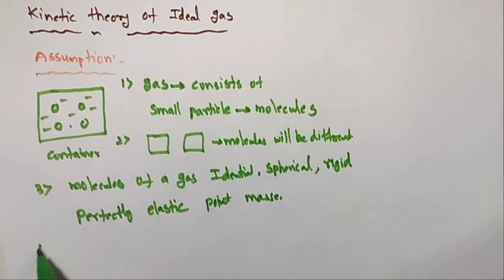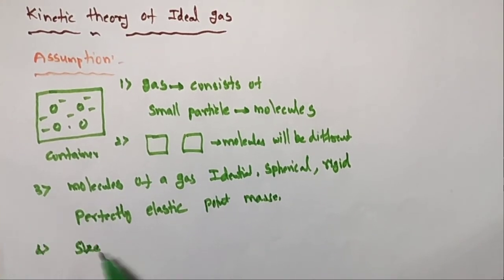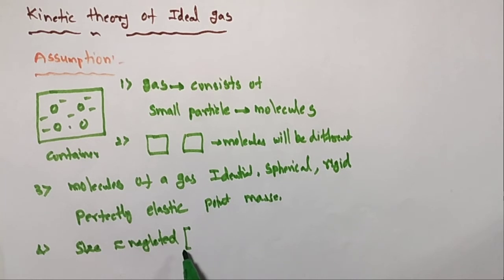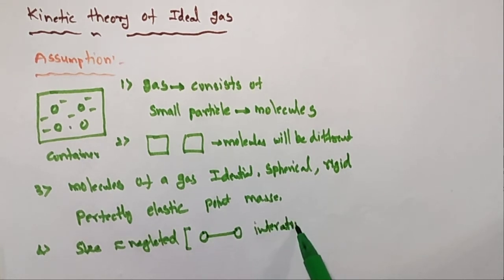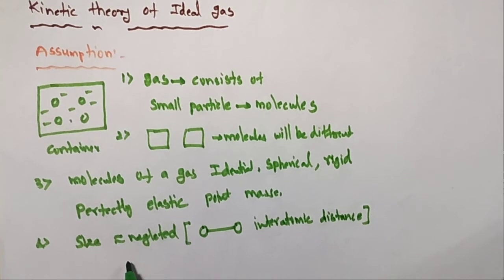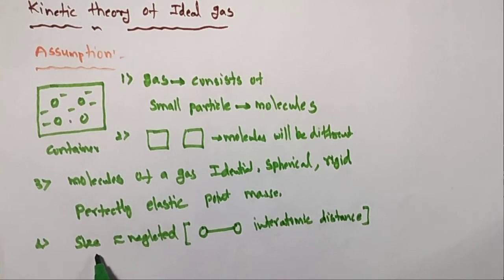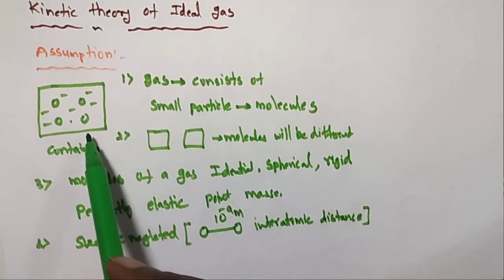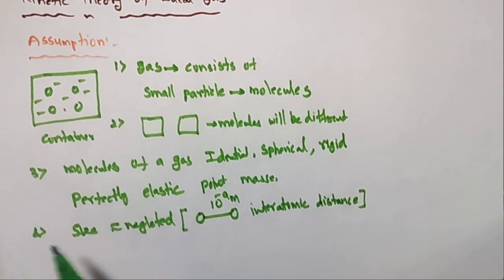Next one, what is the size? The size of these molecules is neglected. What is the reason? In comparison with the interatomic or intermolecular distance, their size is very small, 10 power minus 9 meter. So the size of the molecules inside the gas will be neglected.